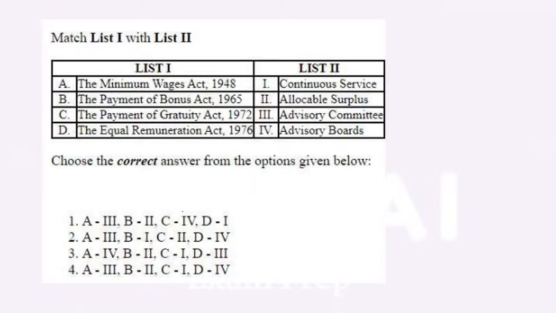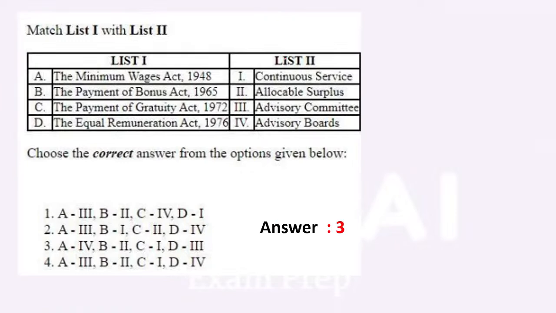So the answer for this is option number 3. Minimum Wages Act 1948 is your advisory board. Payment of Bonus Act is your allocable surplus. Payment of Gratuity Act is your continuous service. Equal Remuneration Act is your advisory committee. So this is the answer for this particular question.